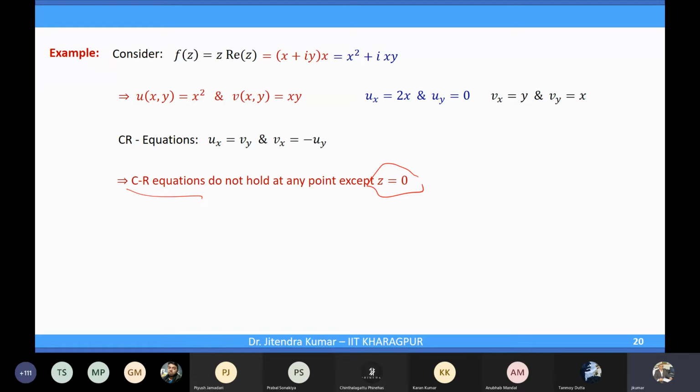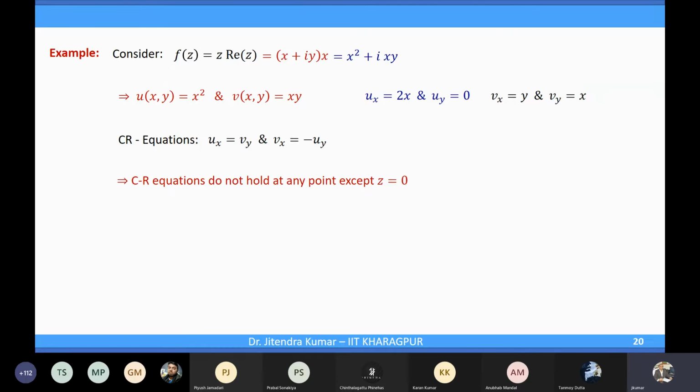It may be differentiable, but it may not be. This is the information we have at this point of time. But we know that it is not differentiable anywhere else.